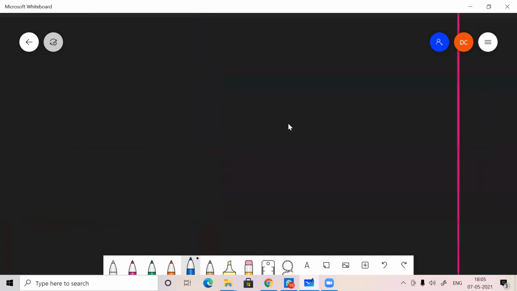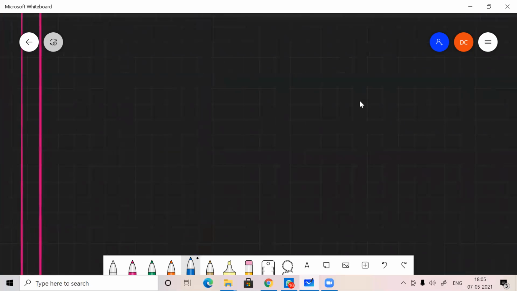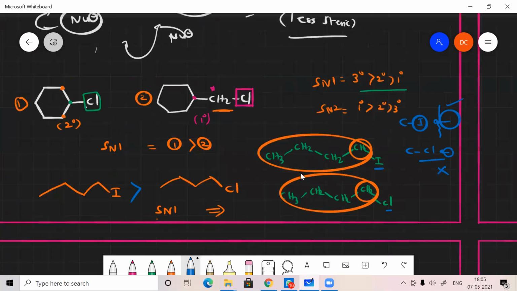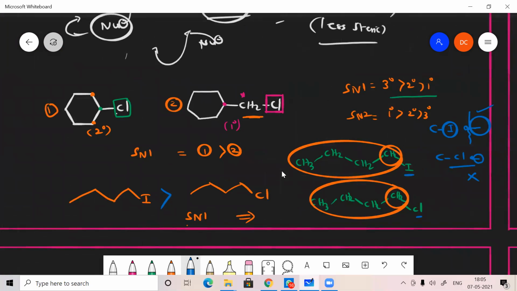And one more thing I can give you. SN2 also will have the same answer, right, sir? For SN2 it's the exact reverse. If you want to find out SN2, it's the exact reverse. So for this molecule, you can find out SN2. For this first one, exactly the reverse of this: 2 and 1. Here you have just 1 and 2. So SN1 is 1 and 2, and SN2 is 2 and 1. Okay.